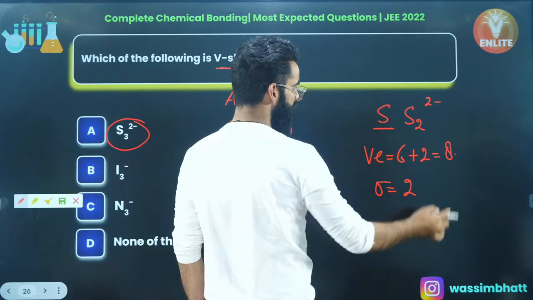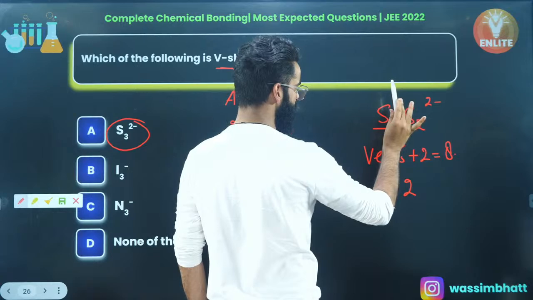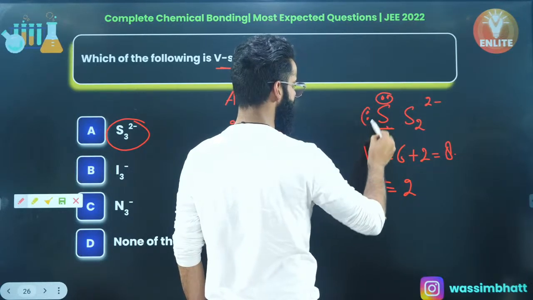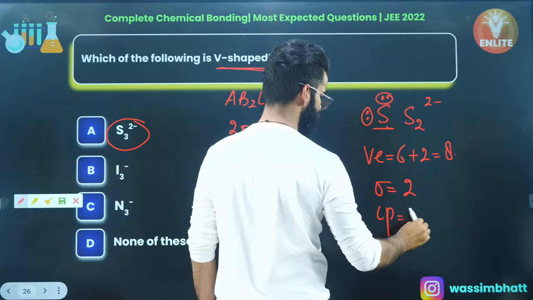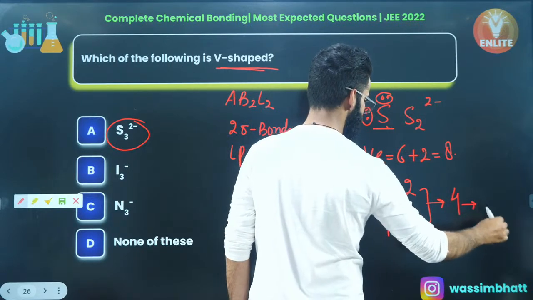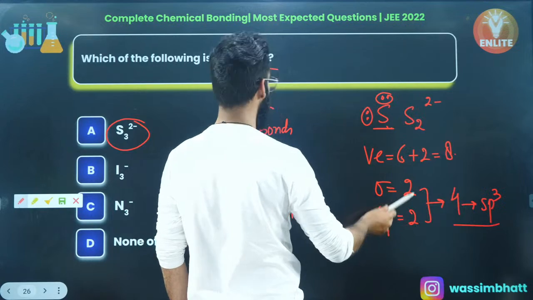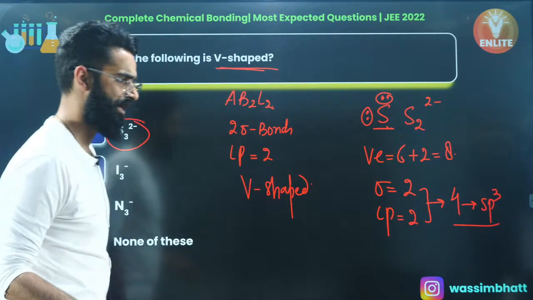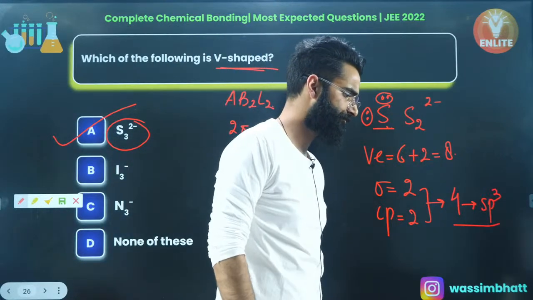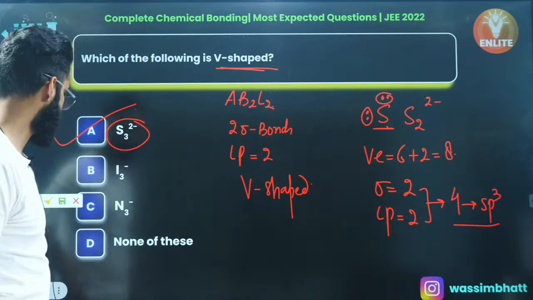So people, out of 8 valence electrons, 4 valence electrons will be used. So there'll be 4 electrons left on sulfur in the form of 2 lone pairs. So there are 2 sigma bonds, 2 lone pairs. Steric number comes out to be 4. Hybridization is going to be sp3. And if there are 2 sigma bonds and 2 lone pairs, absolutely it's going to be V-shaped, bent-shaped, right people? Option A is the correct answer of this particular question. Simple. Yes, Janvi, resonating structure means canonical structures, right?